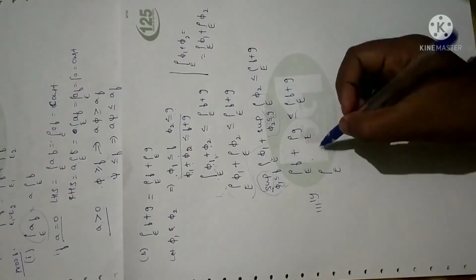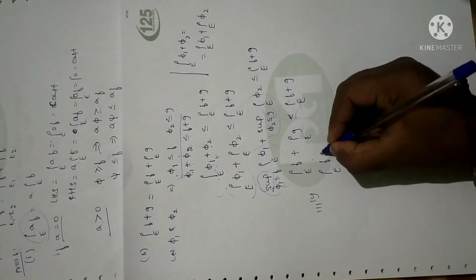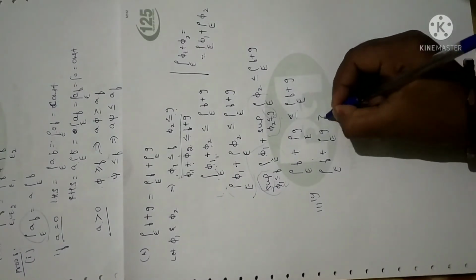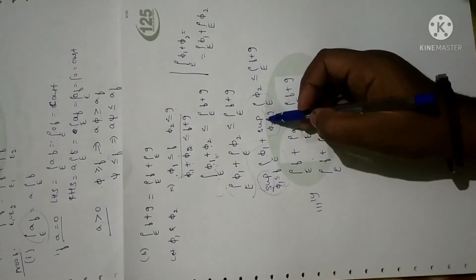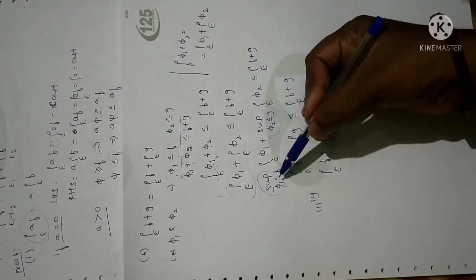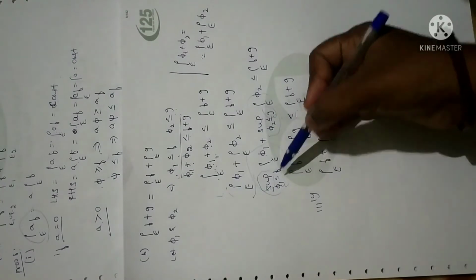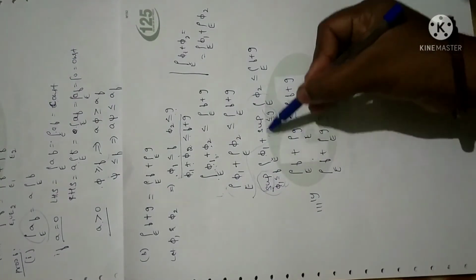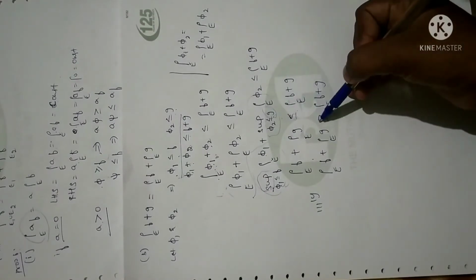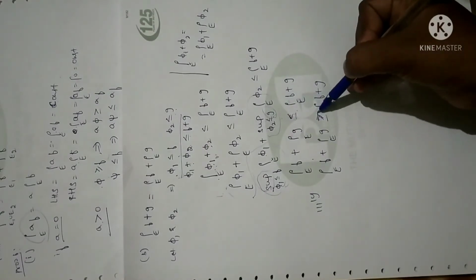You just take the infimum, and you will get the above step as greater than or equal to. Why? Because in this step I have taken the supremum of all the values, that is the maximum value of a function. When you take the infimum, that is the minimum value of the function, obviously it will be greater than or equal to. If for a maximum value it is less than, then for a minimum value it is obviously greater than or equal to.